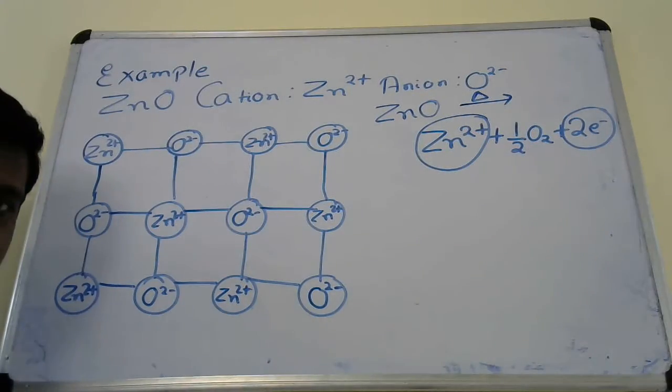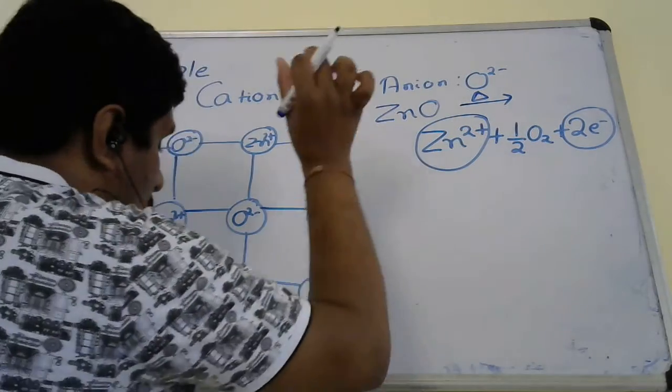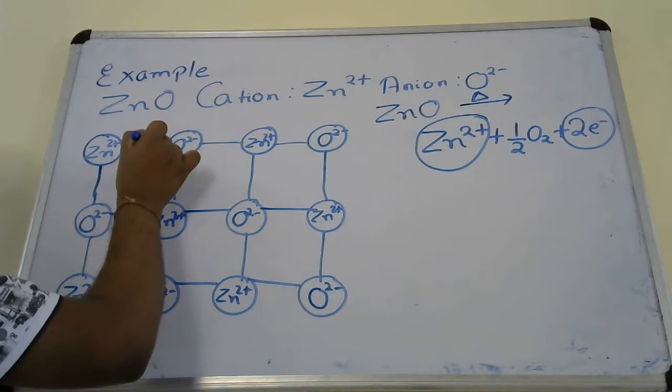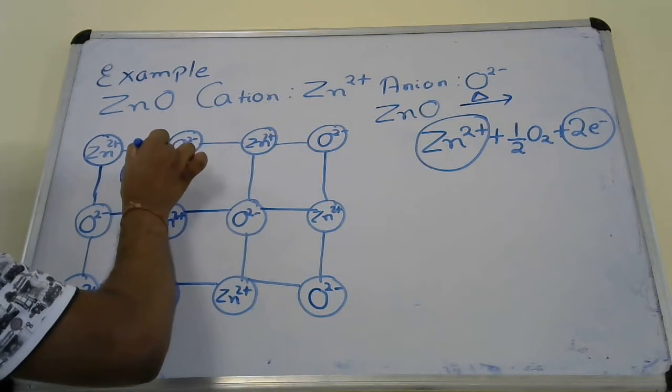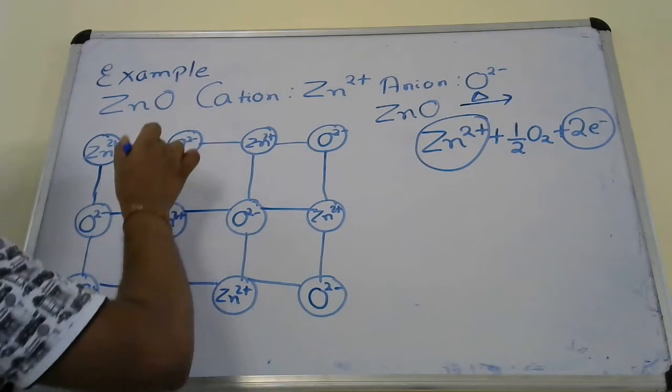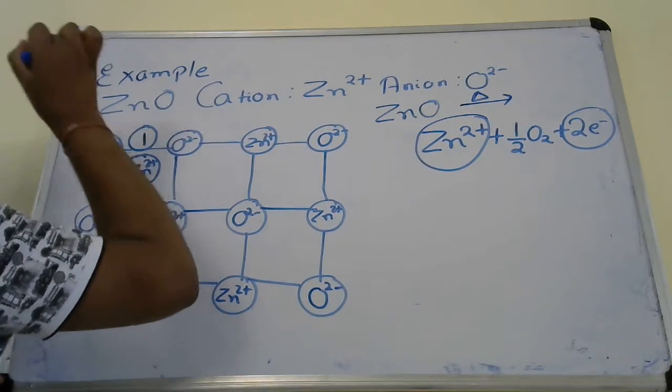Now this Zn2+ cation will occupy one of the interstitial positions. Suppose, let us say, this is interstitial position number 1.